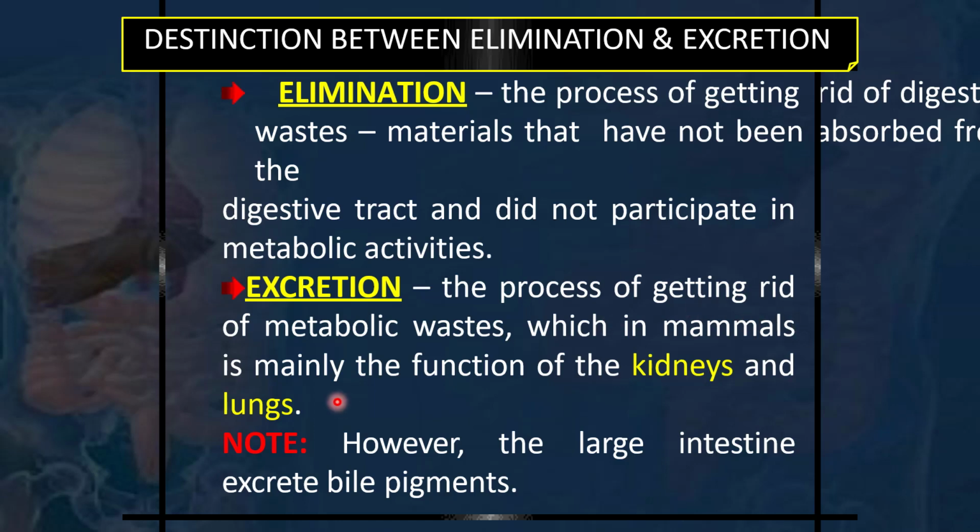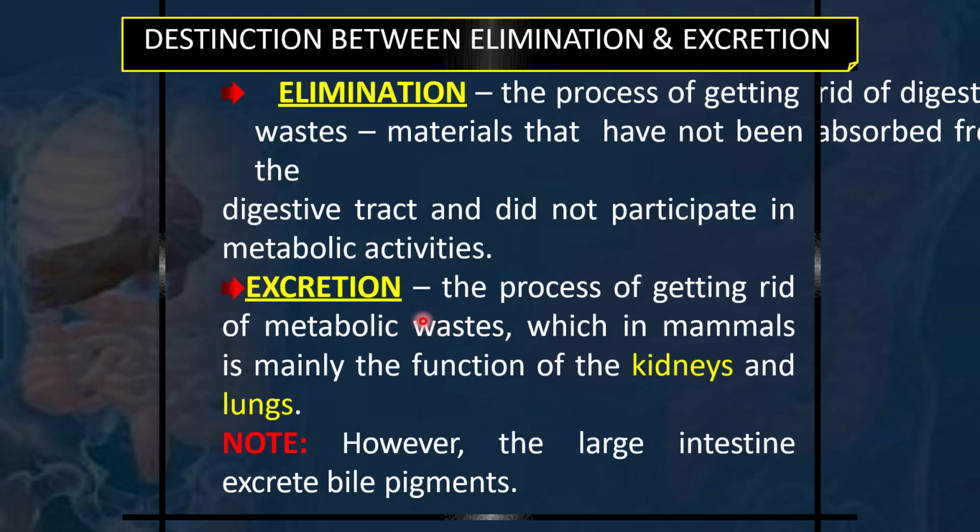But here it is getting rid of the metabolic waste. Metabolic wastes are actually the end products of various chemical reactions which are taking place inside our body in various organs, under all the cellular processes going on inside our body. Like glucose is being stored into glycogen, glycogen is being broken down into glucose, the fatty acids are being metabolized, the amino acids are used for protein formation, for the body building materials of the body.